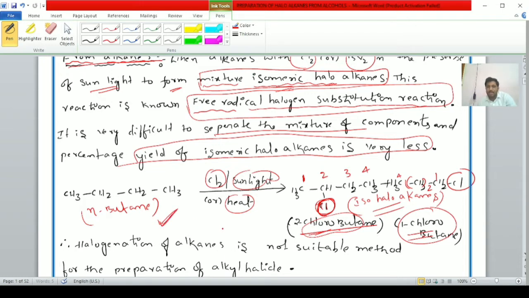But these two isomeric haloalkanes are not possible to separate, and the percentage yield of these two products is very low. That is, the percentage of 2-chlorobutane and of 1-chlorobutane is also low.